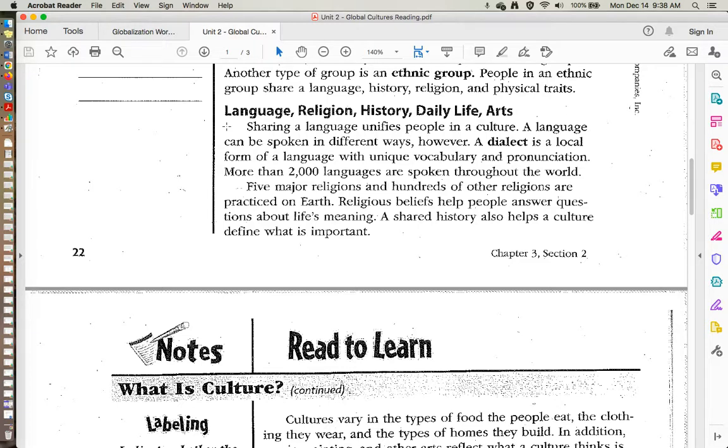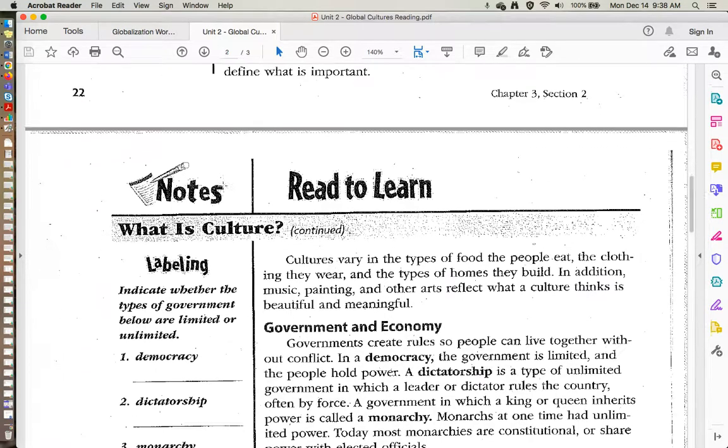Sharing a language unifies people in a culture. A language can be spoken in different ways, however. A dialect is a local form of a language with unique vocabulary and pronunciation. More than 2,000 languages are spoken throughout the world. Five major religions and hundreds of other religions are practiced on Earth. Religious beliefs help people answer questions about life's meaning. A shared history also helps a culture define what is important.